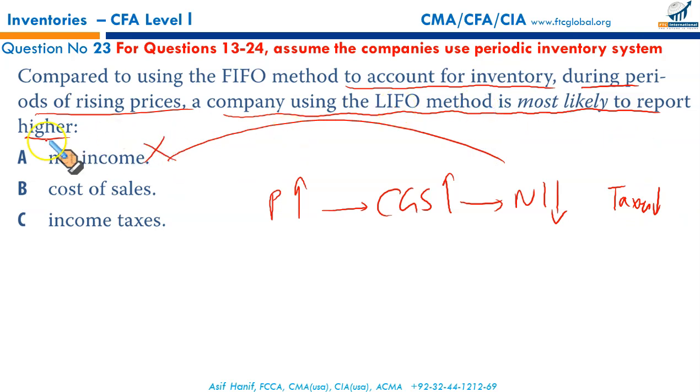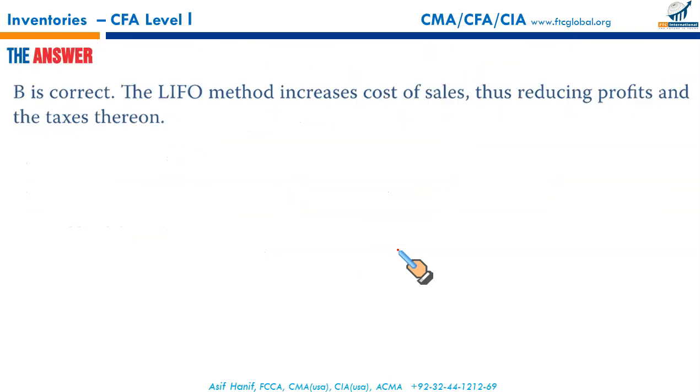We are looking for higher something. What is higher? Let's see. Income taxes, lower. What would be higher? Cost of sales. See, once you develop the chain, you can swing anywhere across the chain and get your result. Last question from the series of these questions.